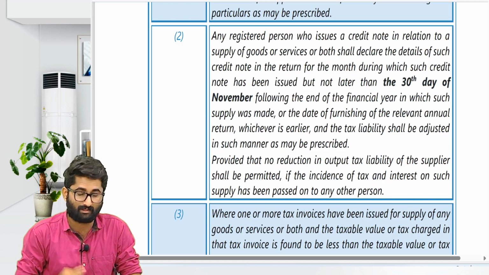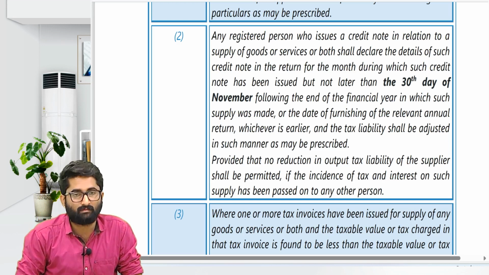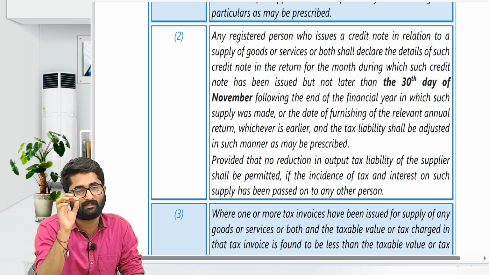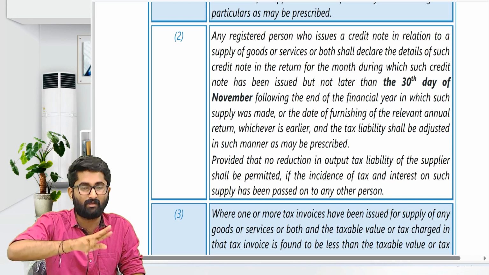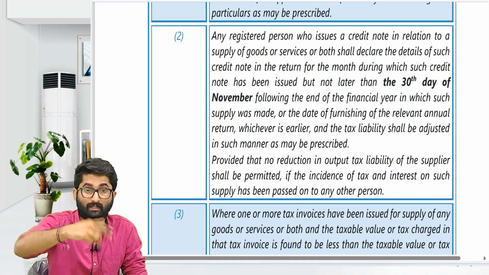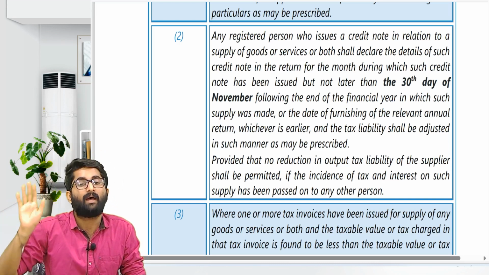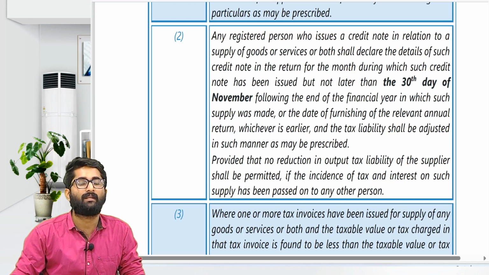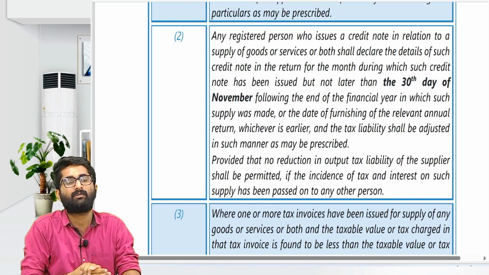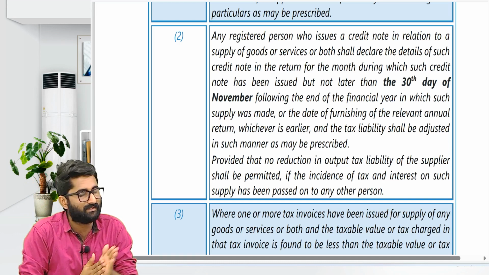The last date to record the debit note in your GSTR returns is the next month: the month of giving the debit note, the next month you have to show it. Even a credit note you can show in the next month, or the last date is 30th November, or the actual date of filing the annual return, whichever is earlier. This is about the tax invoice chapter, people, and we will discuss other things in the next class.